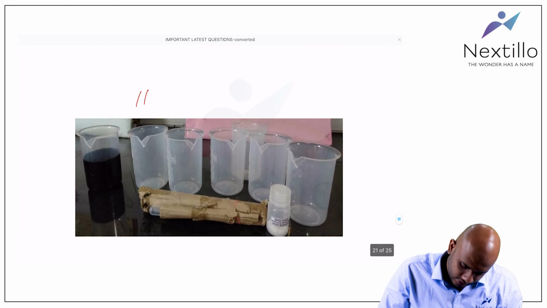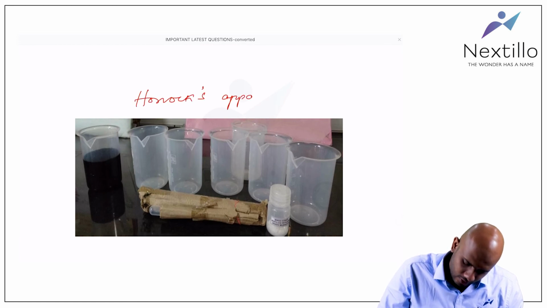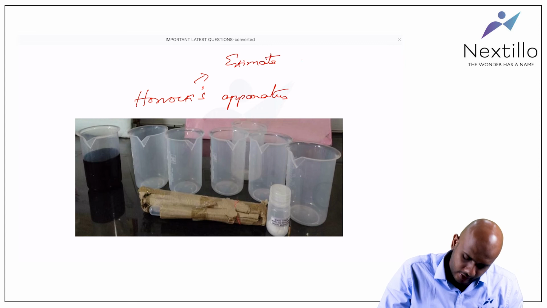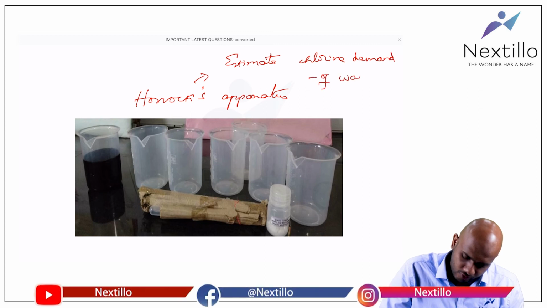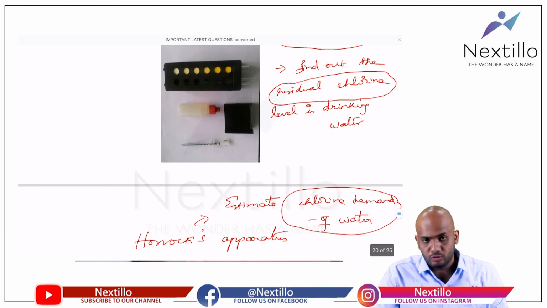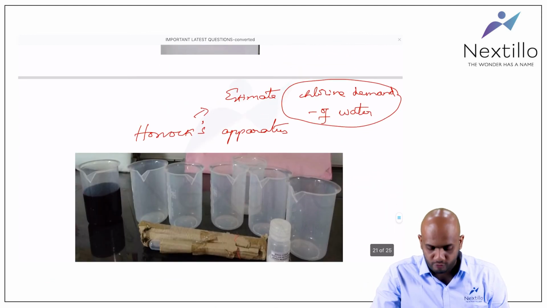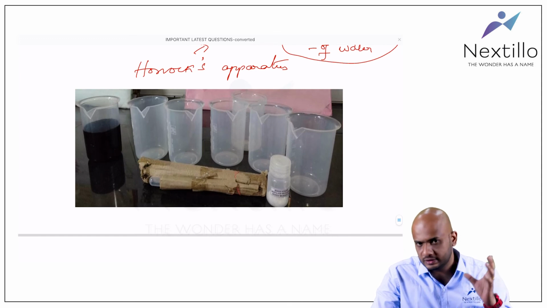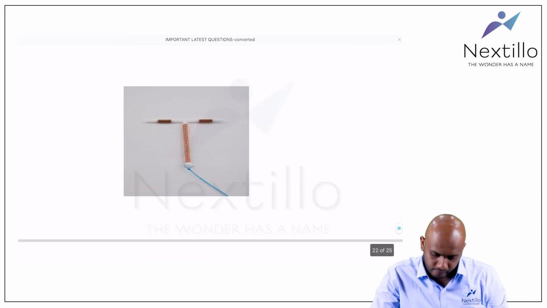Yes, you know that this is a Horrocks apparatus. The use is to estimate the chlorine demand of water. So residual chlorine, chloroscope, whereas chlorine demand of water, you have Horrocks apparatus. I have explained all these things in the environmental chapter.